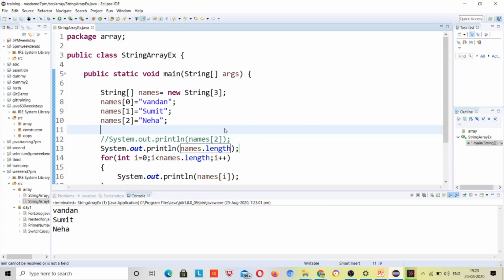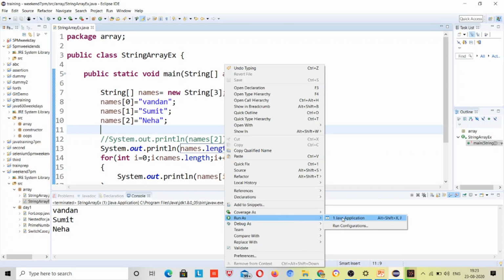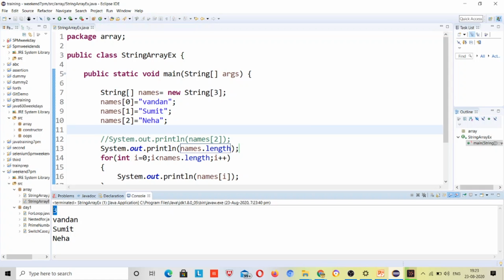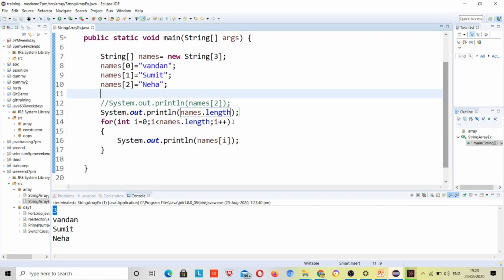It will print 3 as size, and again this loop will run 3 times. So if I don't know the size of the array, I can take this, right?